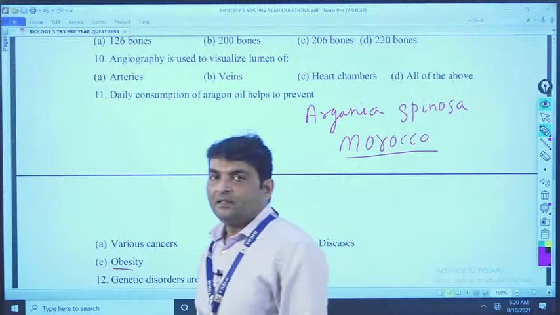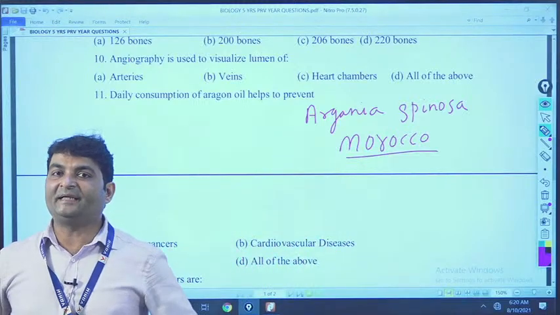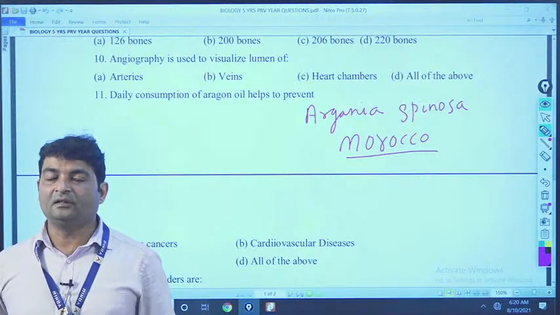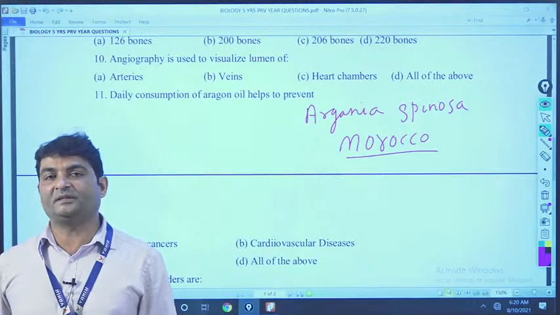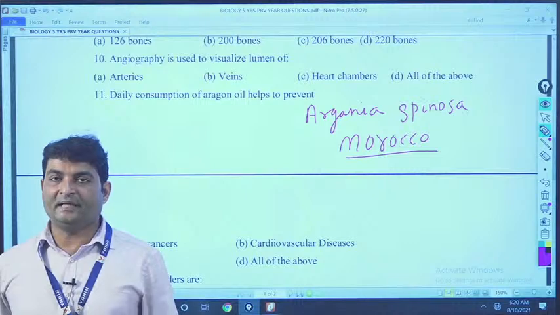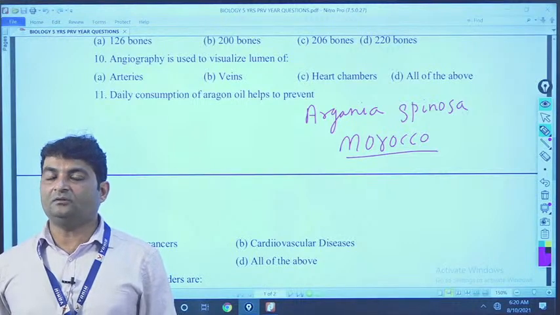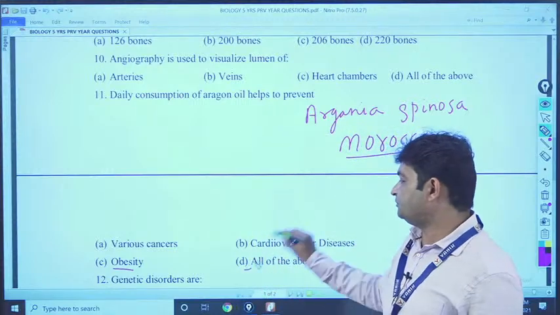Obesity means highly intaking a large amount of food and becoming a fatty person. So, it also prevents obesity. So, the answer is all of these.